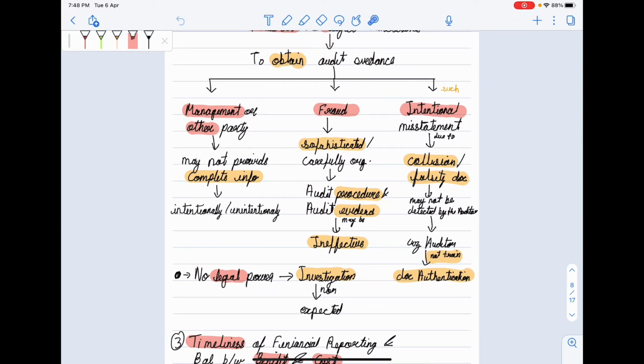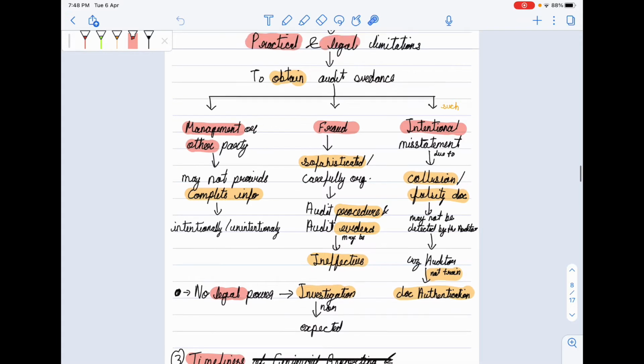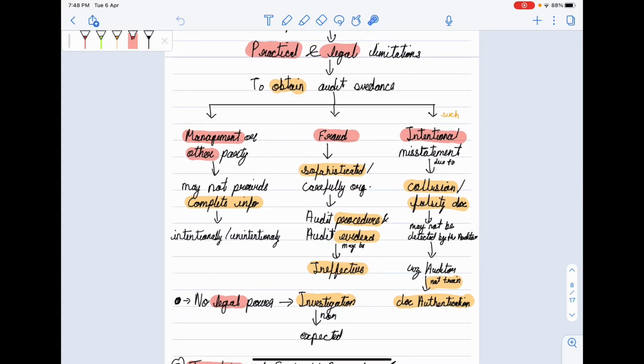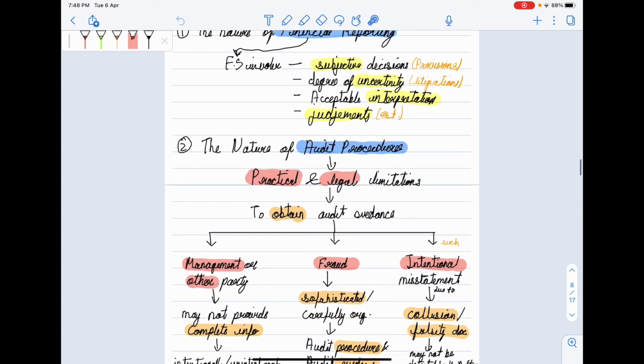We also don't have any legal power for investigation, nor are we expected to do that. In audit we are not expected to do investigation. So due to this legal and practical limitation, we cannot give 100% assurance.